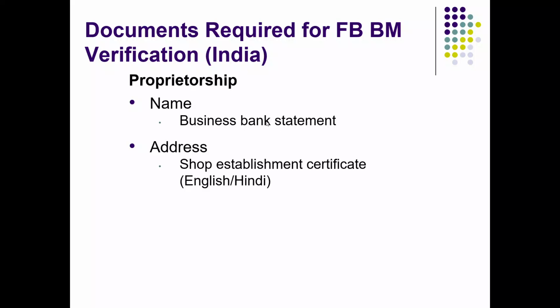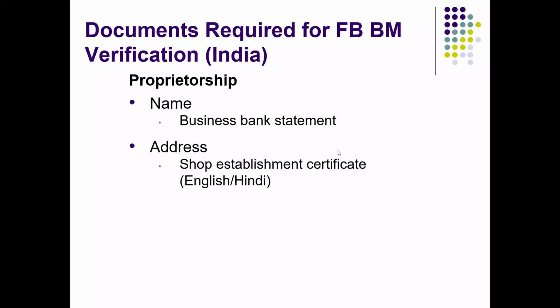So shop establishment certificate should be fine for this purpose. Just make sure that the certificate is in either English or Hindi language. So these two documents are what it takes. You can also use GST certificate, but they often get rejected. The reject ratio for GST certificates is fairly high right now for some reasons. I know the reasons, but not the right point to share that.